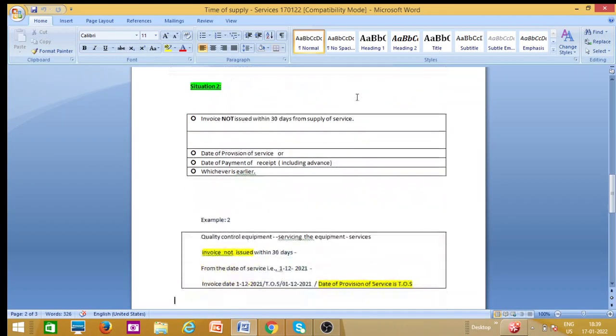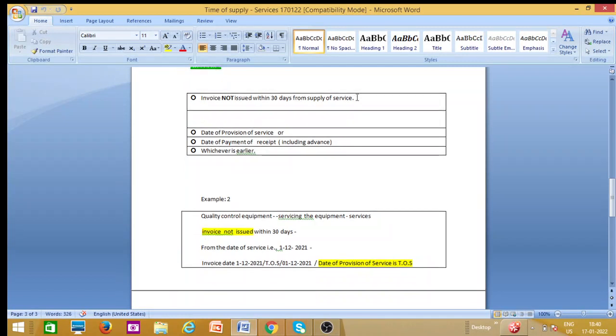For example, in the same situation, the quality control equipment service provider services the quality equipment in a factory. For that, he has not issued the invoice within 30 days. He has provided the service to the company on 1/12/2021 and he has not issued the invoice within the 30 days time stipulated in the section of the CGST Act, then automatically the date of provision of services will be the time of supply.